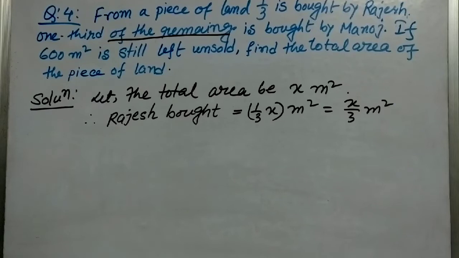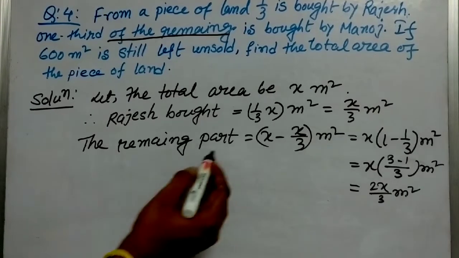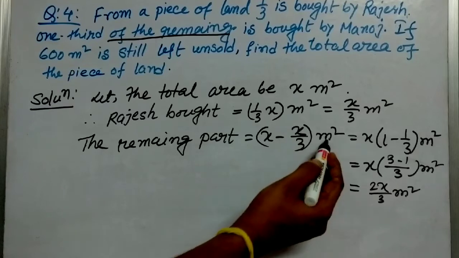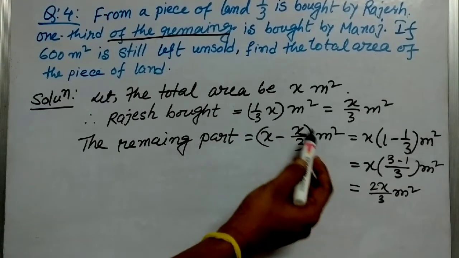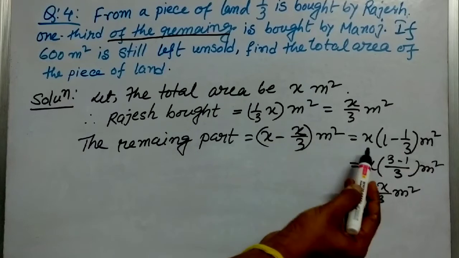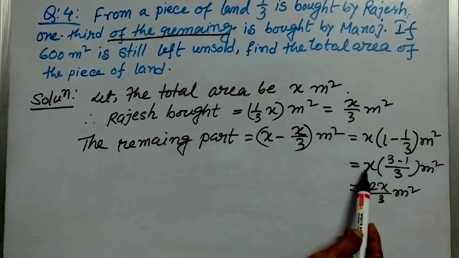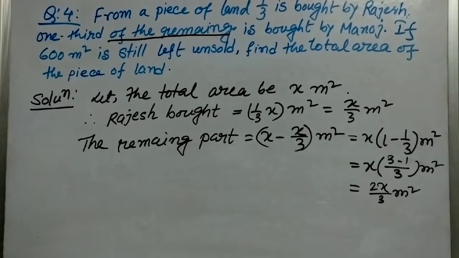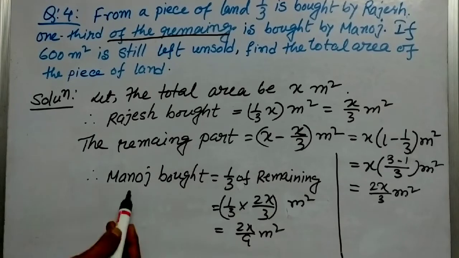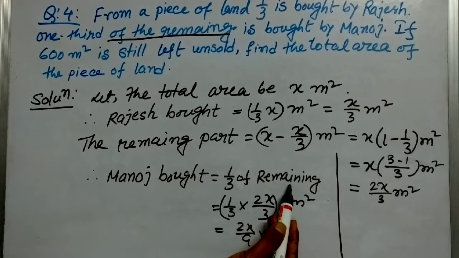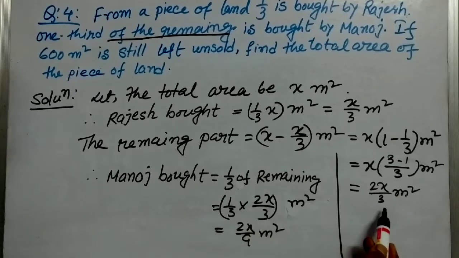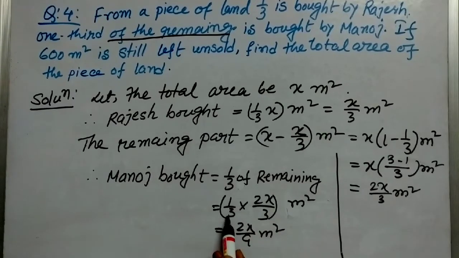Now Manoj bought 1/3 of the remaining. Now we have to find the remaining part. The remaining part is x minus x by 3 meter square, because this is bought by Rajesh. So x is common, x into 1 minus 1 by 3, that equals 2x by 3 meter square. Now Manoj bought 1/3 of the remaining, that means 1/3 into 2x by 3, which should be equal to 2x by 9 meter square.